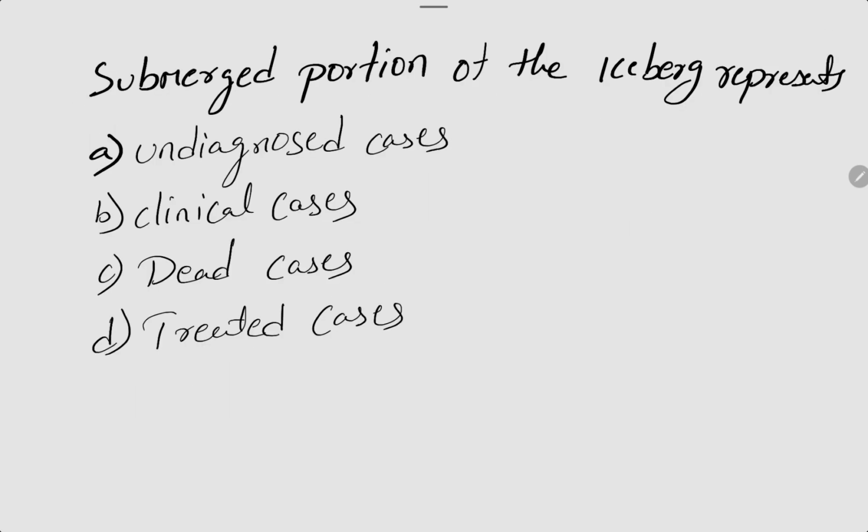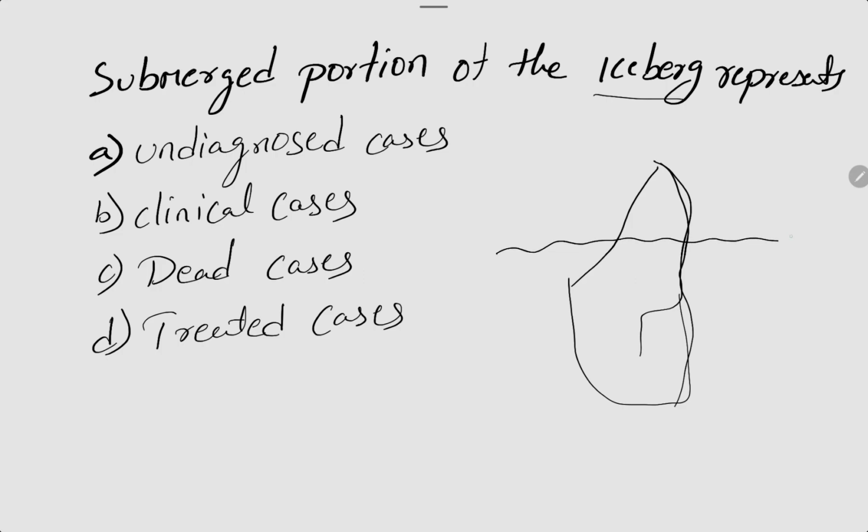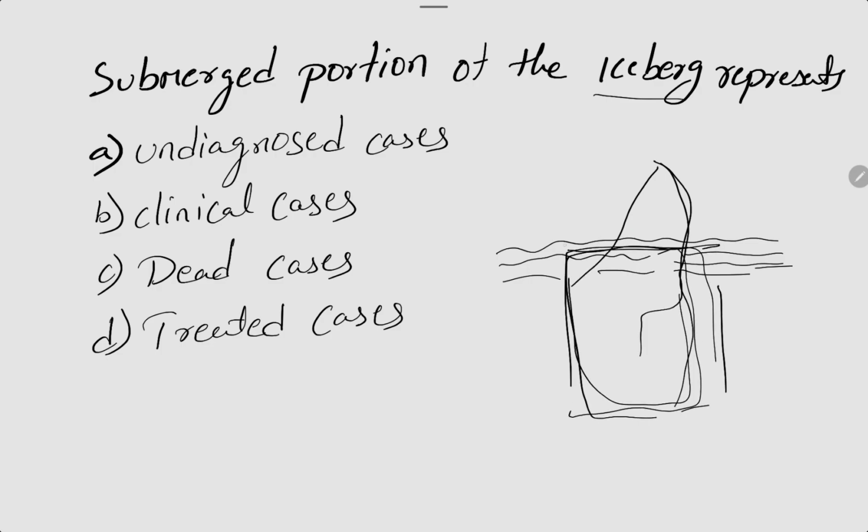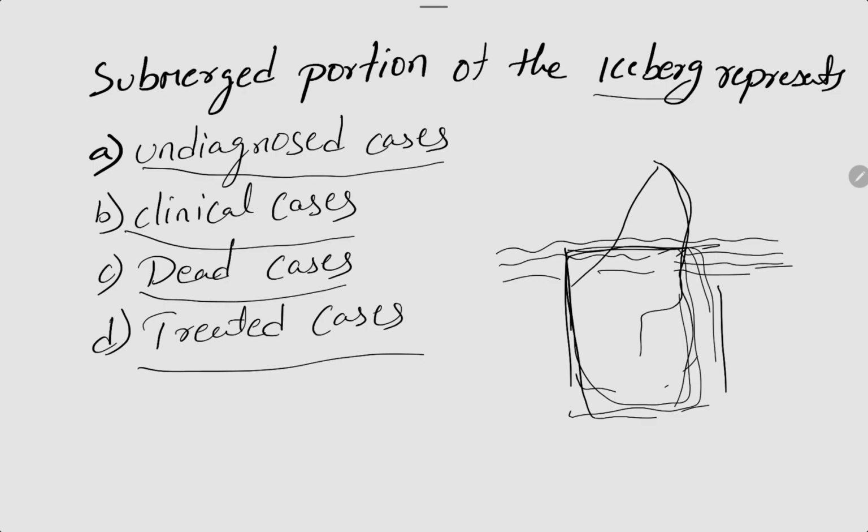The next question is, the submerged portion of the iceberg represents. You all know the iceberg phenomenon. This is the ice and here we have the water. Based on this phenomenon, the portion of the ice which is hidden in the water, it represents. Options are undiagnosed cases, clinical cases, dead cases, treated cases. So what is the right option?